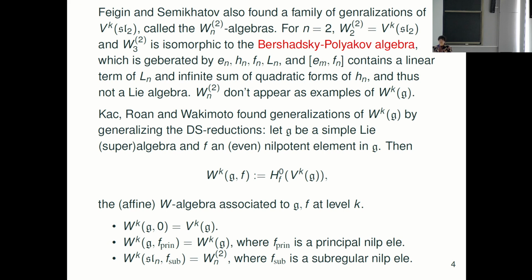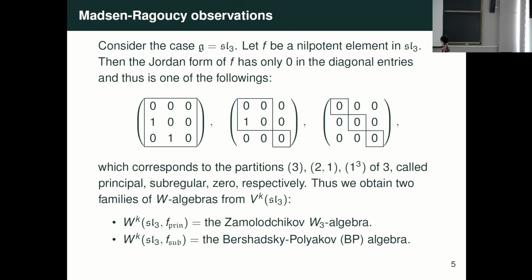Now we can choose any nilpotent element, not only principal and subregular. In my talk I considered many choices of nilpotent element. Okay, so now we go to our problem. It's called the Madsen and Ragoucy observation. Let's think about a simple case. G is sl_3. Then we take f a nilpotent element in sl_3.